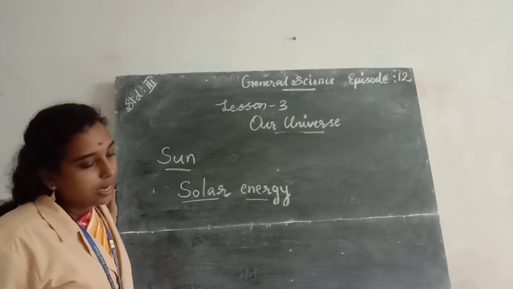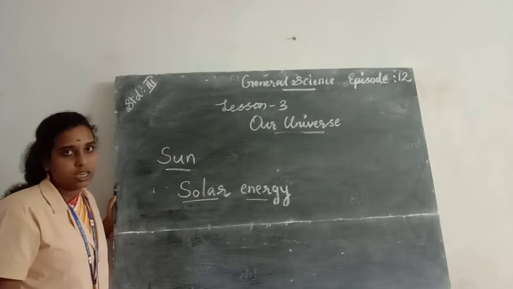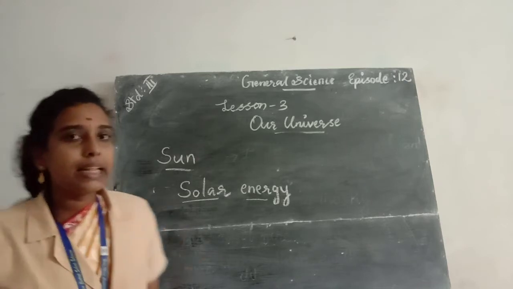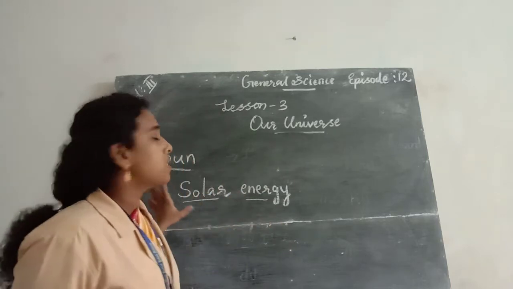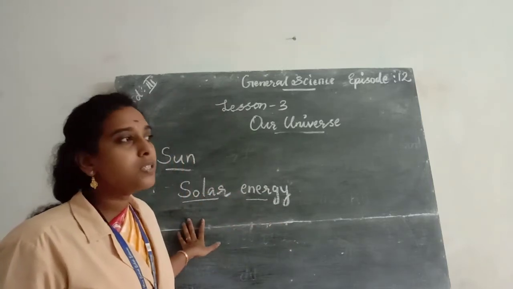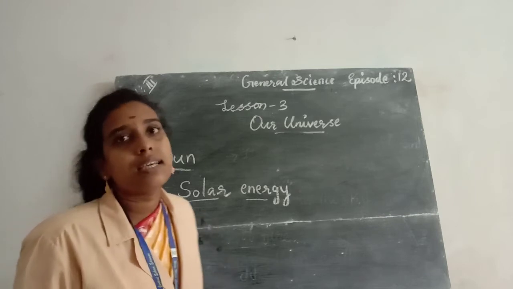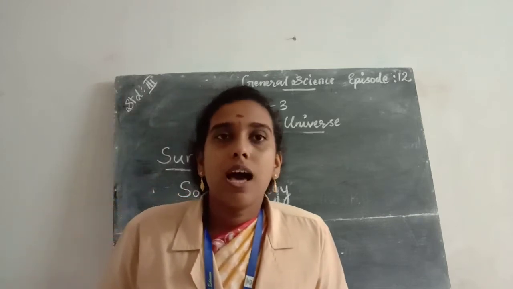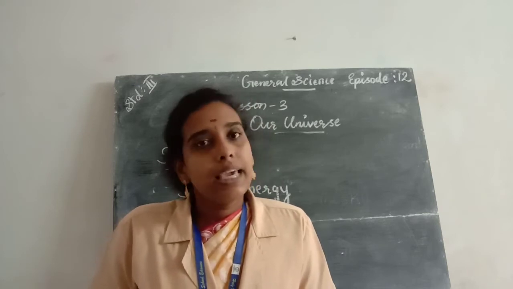Then we studied that the sun affects the climate and weather change. Then the energy which we receive from the sun is solar energy, and we use solar energy for cooking, drying and heating.